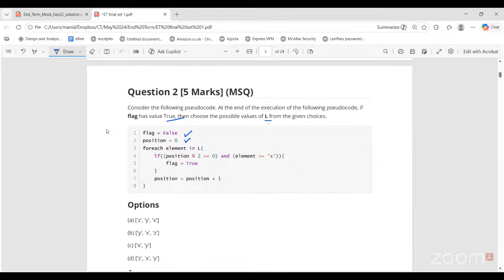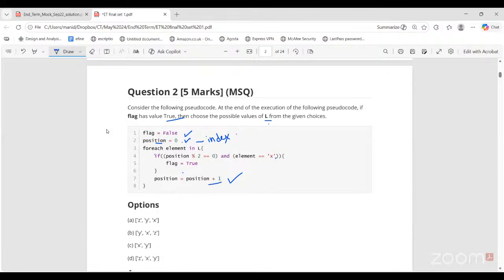position % 2 equal to 0 means position is even. So position is some even value and element is equal to x. That means x is present at some even position in the list. Then only flag will be set to true. Position here means nothing but the index. So if x is present at some even index in list L, then flag will be set to true, and position will be incremented by 1 after every iteration. Why? Because we are checking one element after another, starting from index 0, then index 1, then index 2, like this.